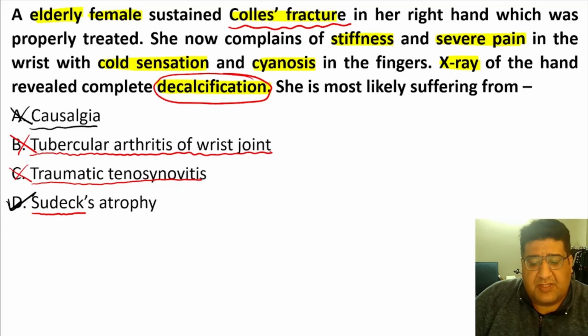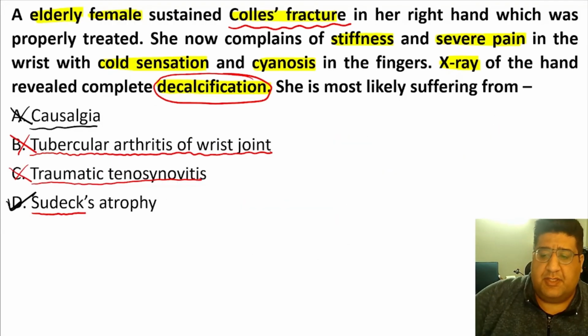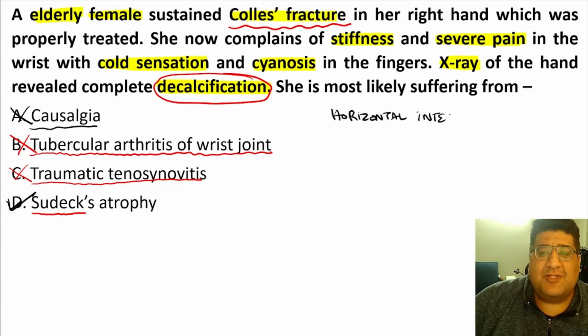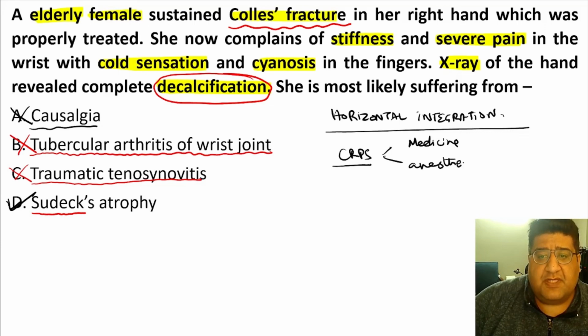So this MCQ gives you an overview of what we call in my lectures horizontal integration. Why? Because this topic of CRPS is actually a topic of medicine. Honestly, it is a topic of anesthesia also, since it has pain.